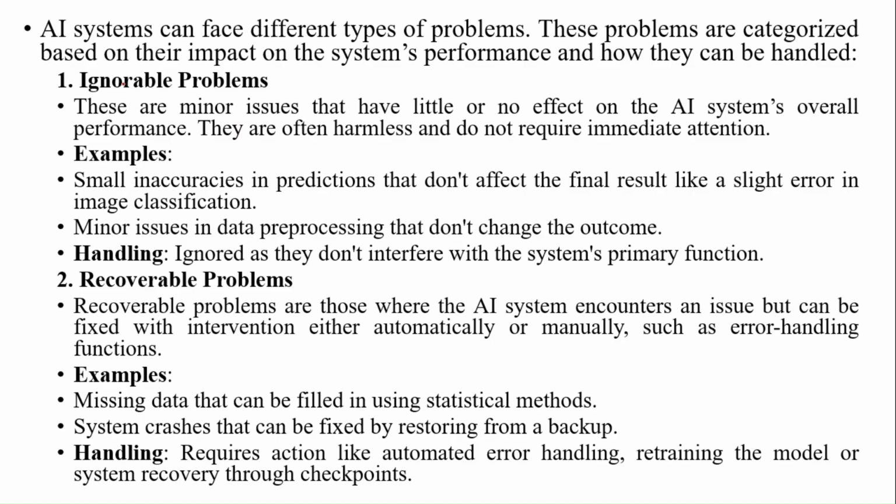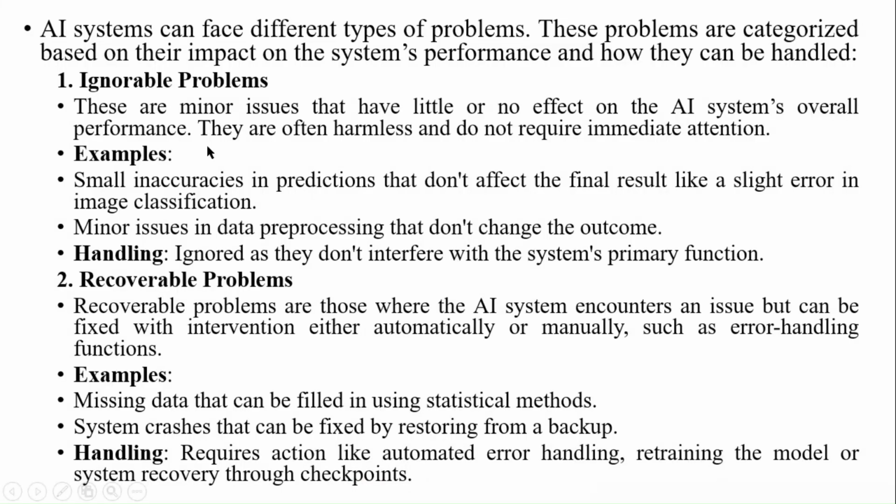What are ignorable problems? These are minor issues that have little or no effect on the system's overall performance. For example, small inaccuracies in predictions. So this is an example of ignorable problems. How can we handle that? Ignore them, since they don't interfere with the system's primary functions. What are recoverable problems? These are issues the AI system encounters but that can be fixed.